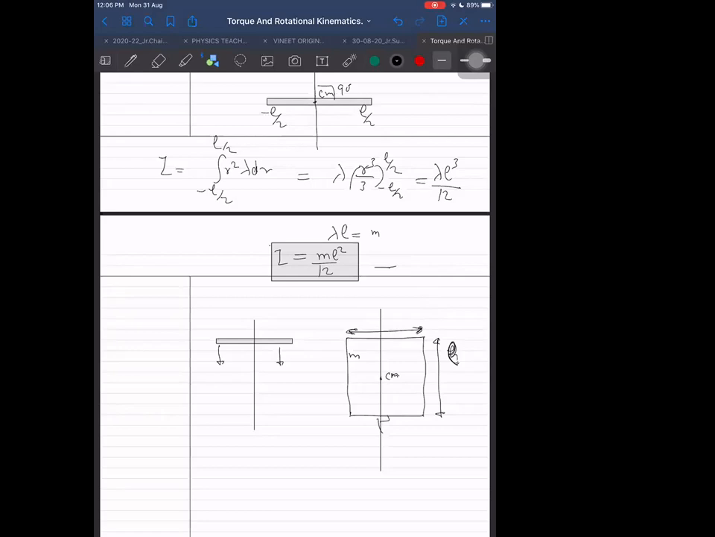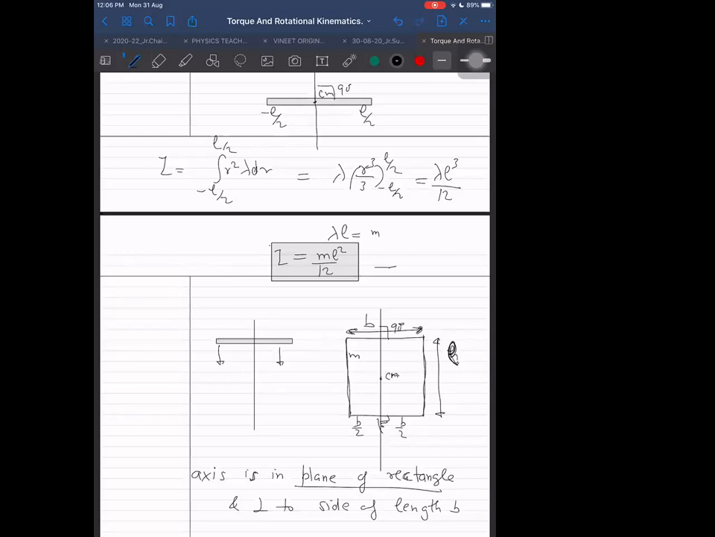Don't forget one thing: the axis is in the plane of the rectangle and perpendicular to one side of length B. Although it is in the plane of the rectangle, it is perpendicular here and perpendicular here, but in the same plane. It means it is parallel to the side of length L and perpendicular to the breadth.